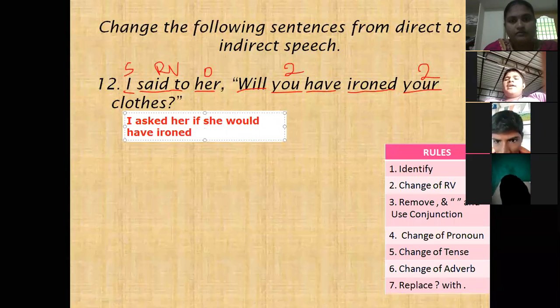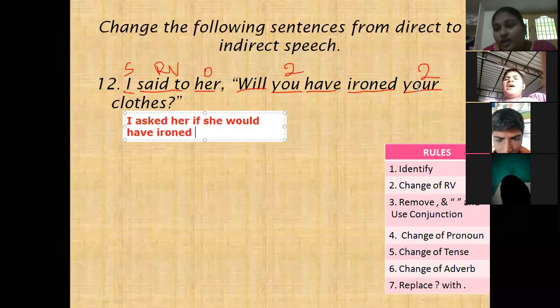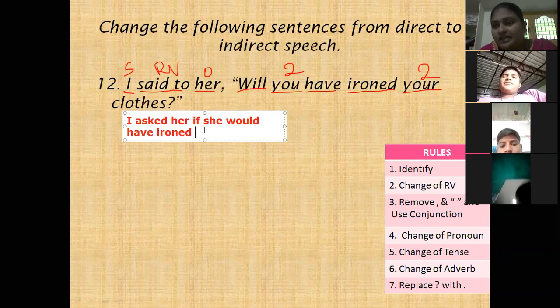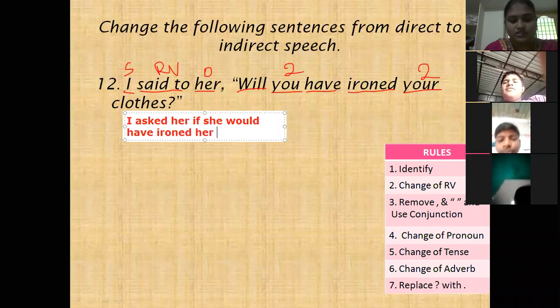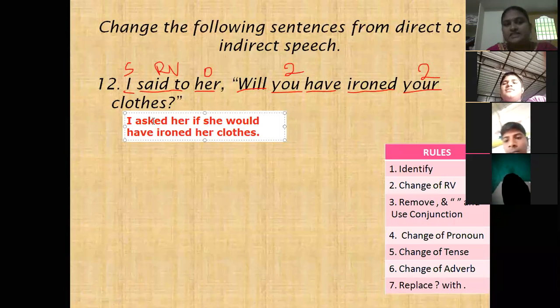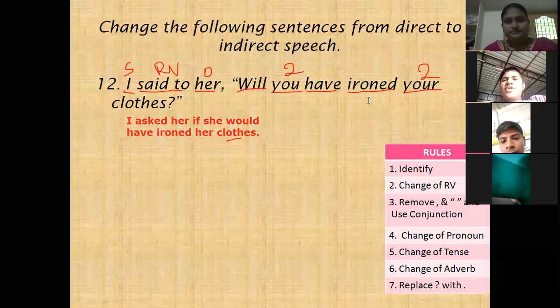Would have ironed. Iron cloth. You, her cloth, related to the object, her cloth. Which is suitable? Her clothes. Very good. Instead of the question mark, we have to use a full stop.